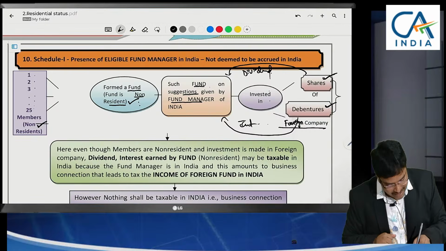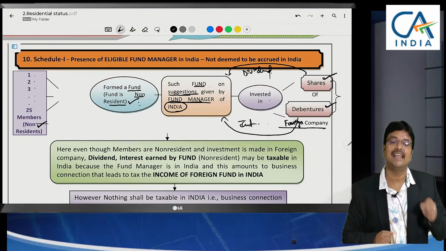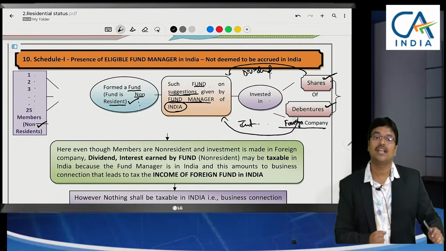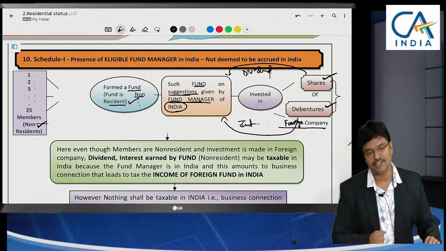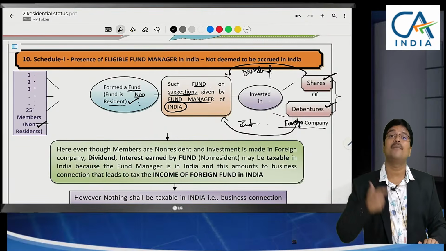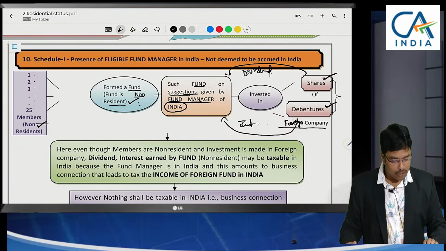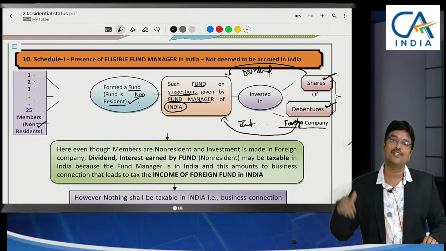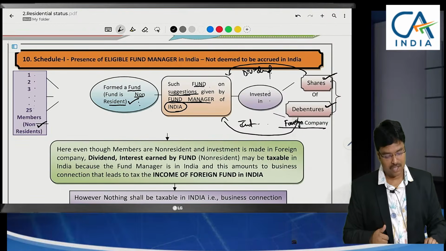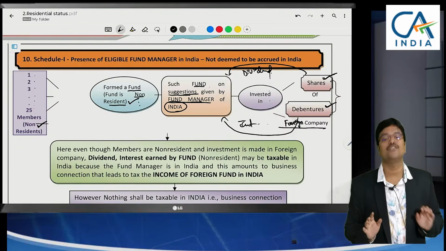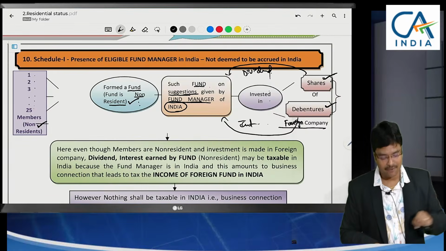Because the fund manager who is giving suggestions is in India. Based on his skill only, the income is being received. Even though the fund is formed outside India, the shares or debentures investment is made outside India, and dividend and interest is received outside India, why have these entire activities been done?